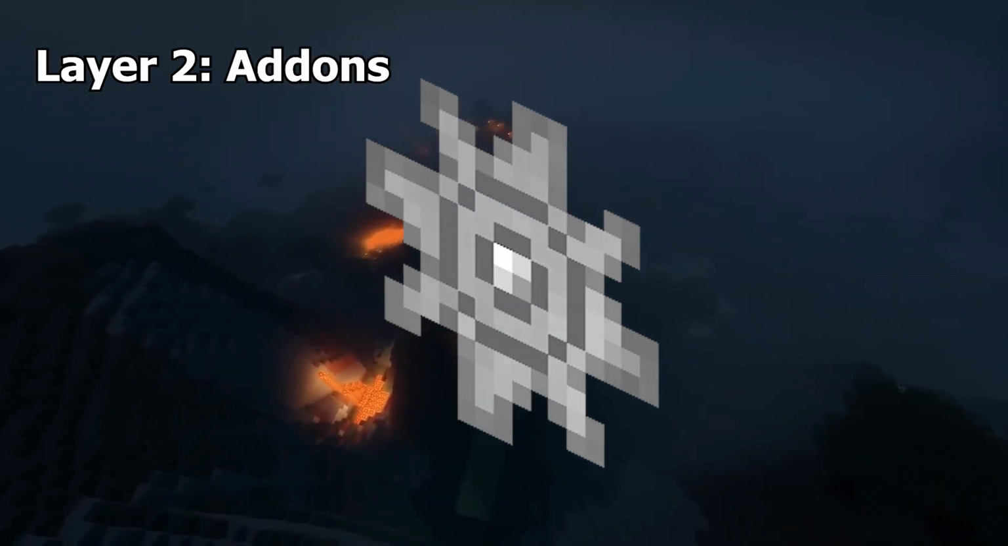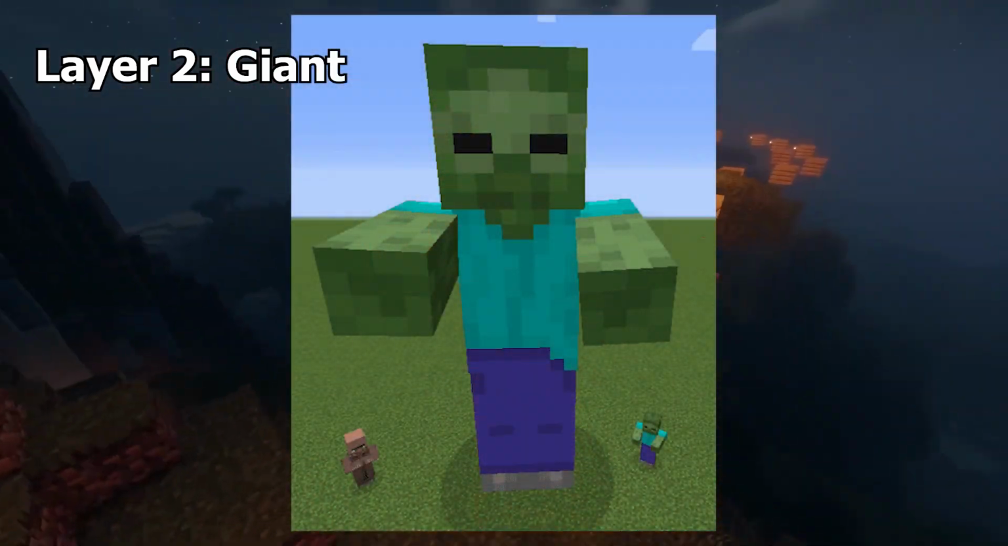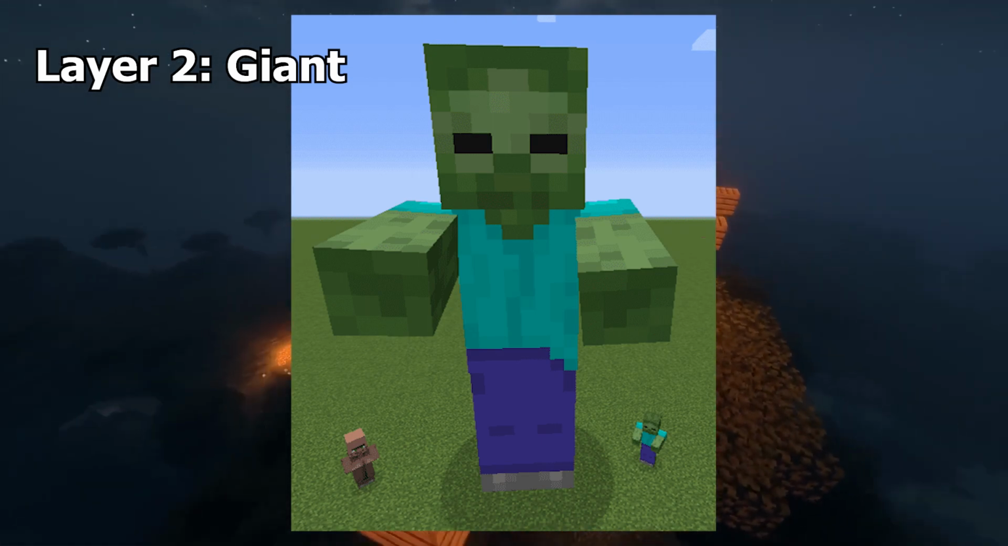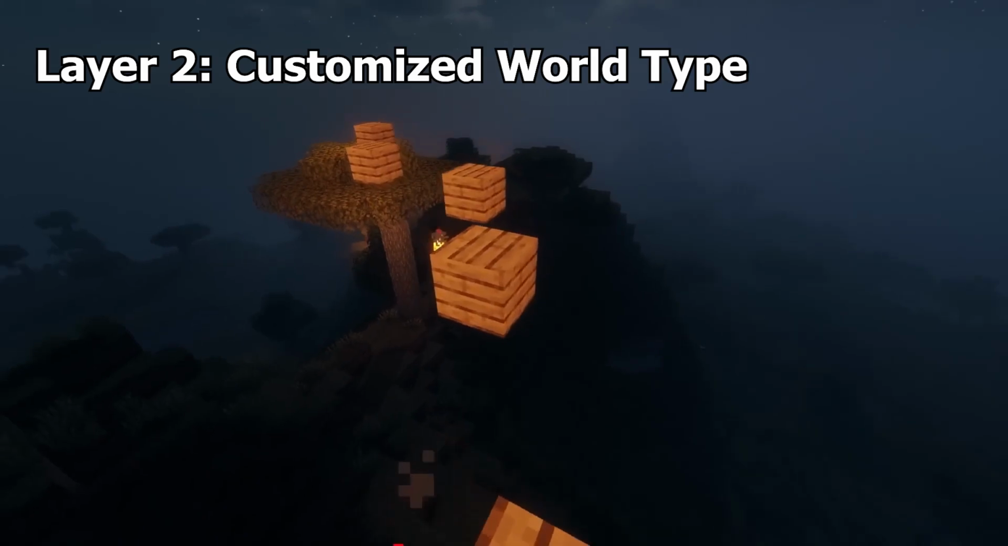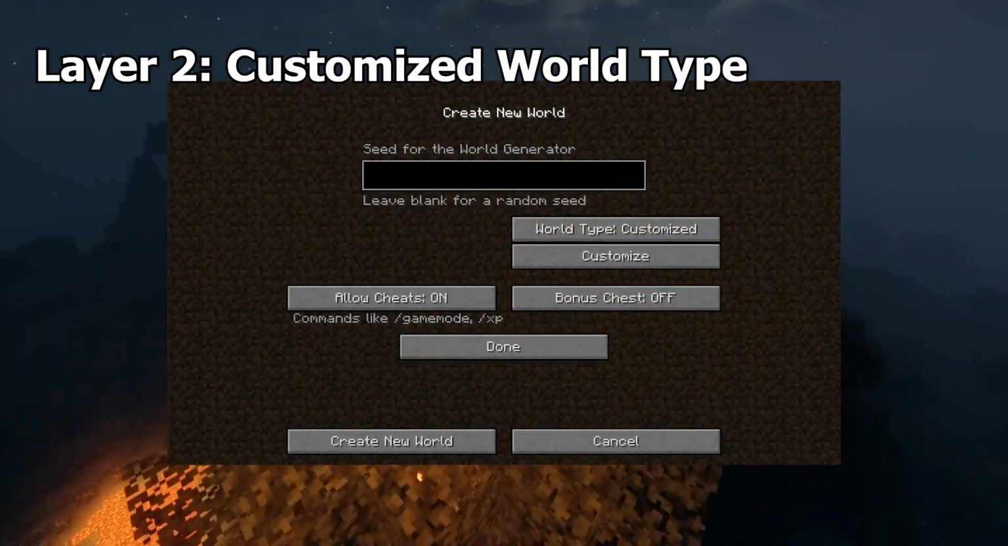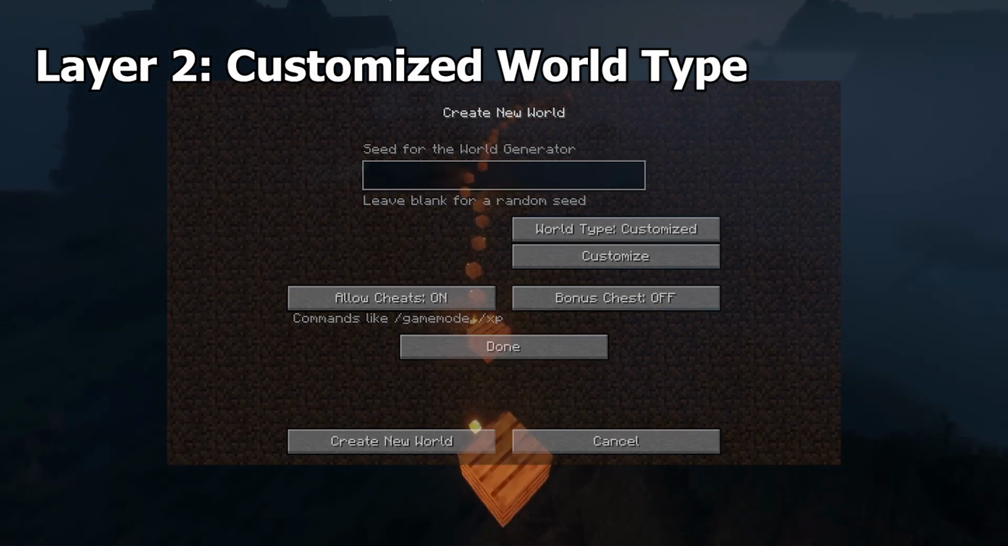Add-ons, basically synonymous with mods. Giant. The Giant is an old, now non-functioning mob, even when spawned in with commands, that is just a massive zombie with 100 hearts. Customized world type. Allows you to change how the overworld, nether, and end spawn, with all sorts of generation differences.